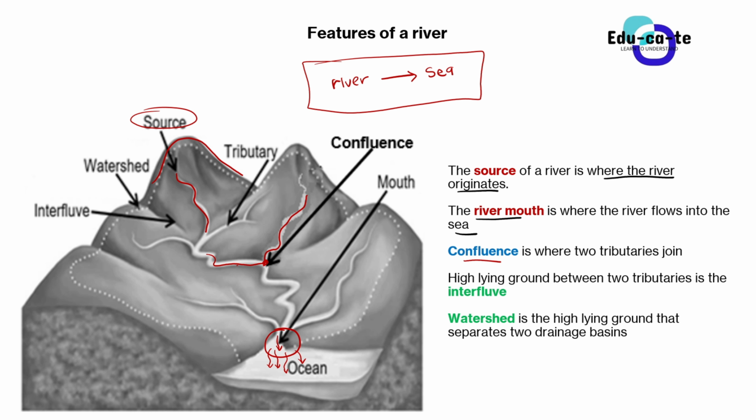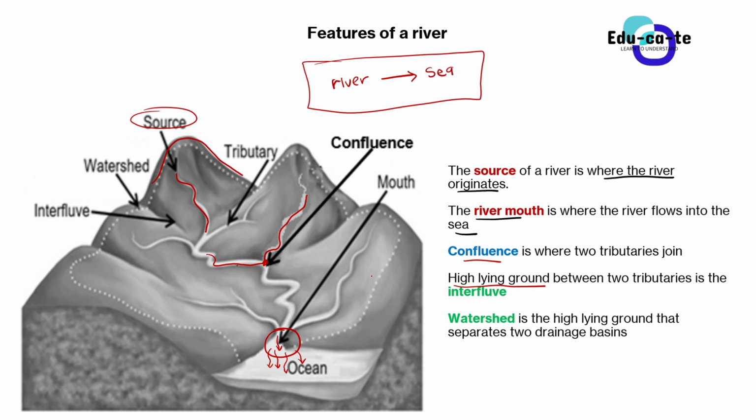Now we have got two higher lying grounds, or two higher lying or mountainous areas. Basically, we have got an interfluve as well as a watershed. Do not confuse these two things because they're not the same. Remember, when we're talking about a higher lying ground, we are talking about a place that is mountainous, a place that goes up, somewhat above the ground. So the higher lying ground between two tributaries is known as the interfluve.